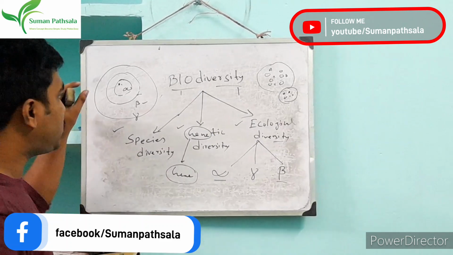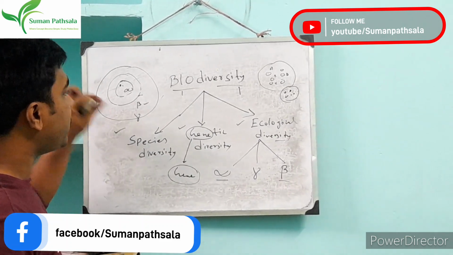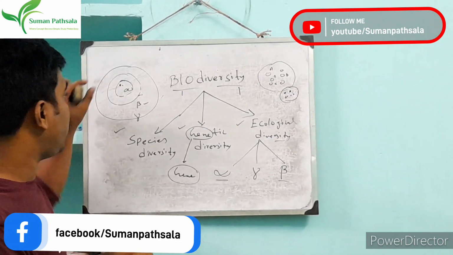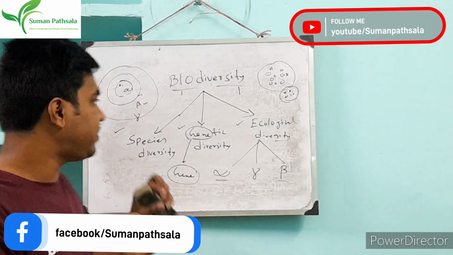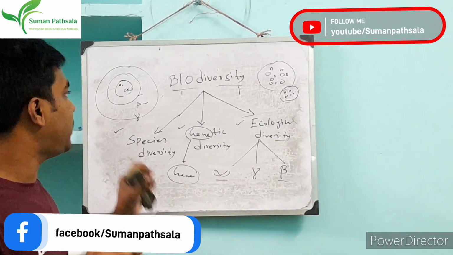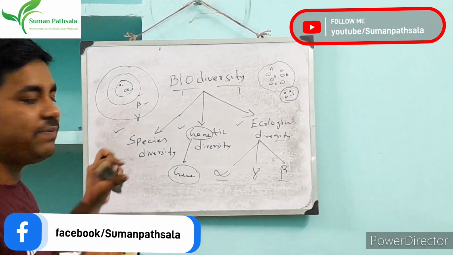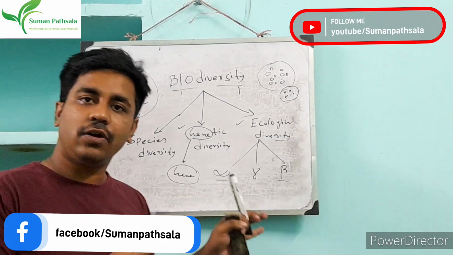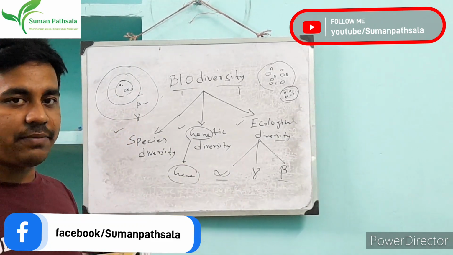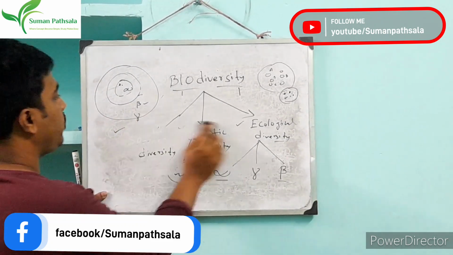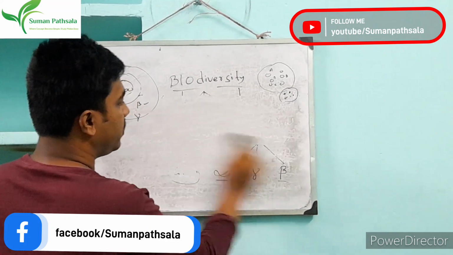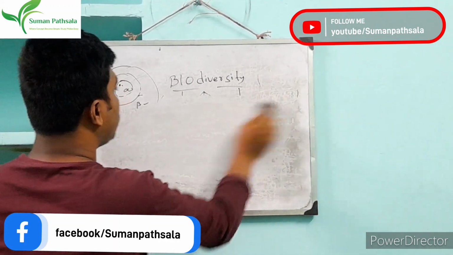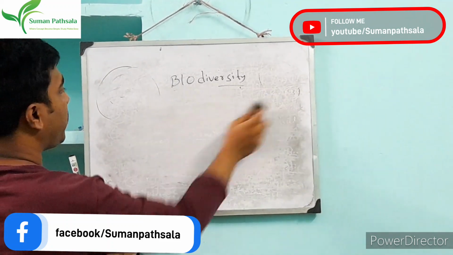Suppose actually it's divided according to their area. All areas have a measurement. I just don't remember the measurement right now, but all the areas have a measurement also. Okay, so now it is clear: alpha, beta, gamma diversity. Now I will erase all those things, no space here. So next I go to the importance of biodiversity.